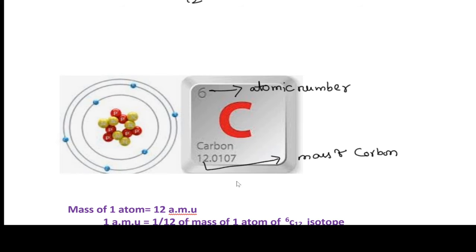Here we are going to take approximately 12, rounding it up as 12.